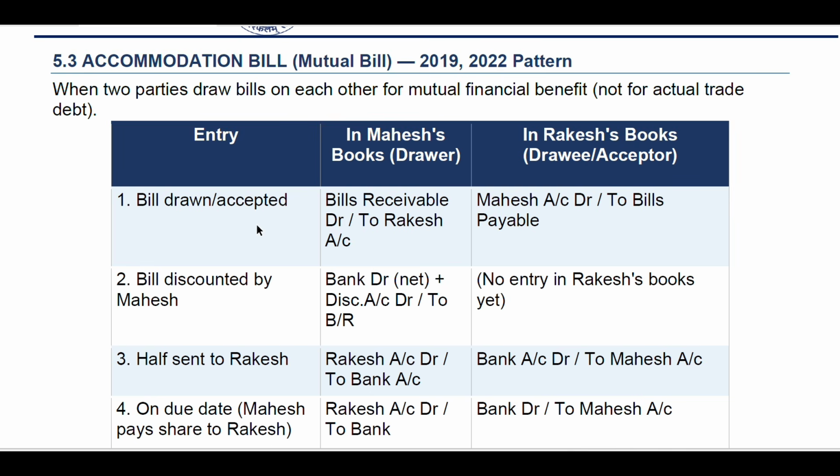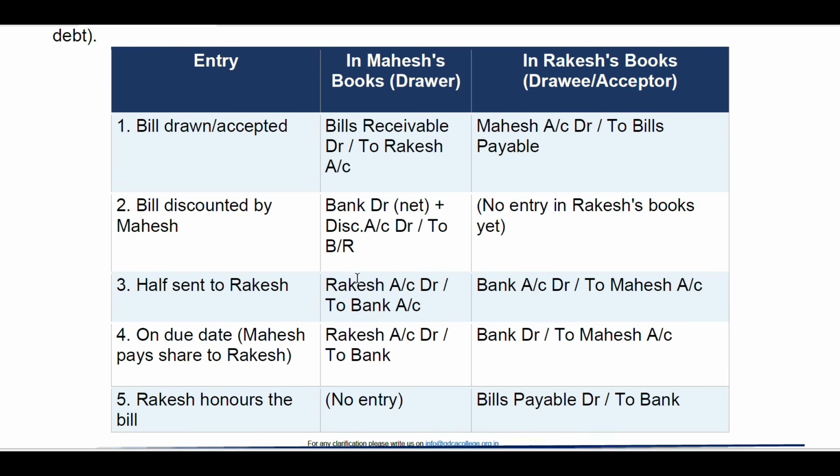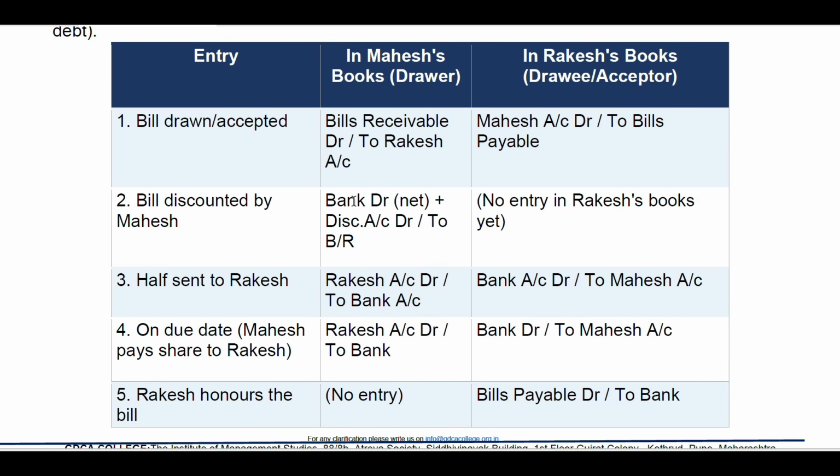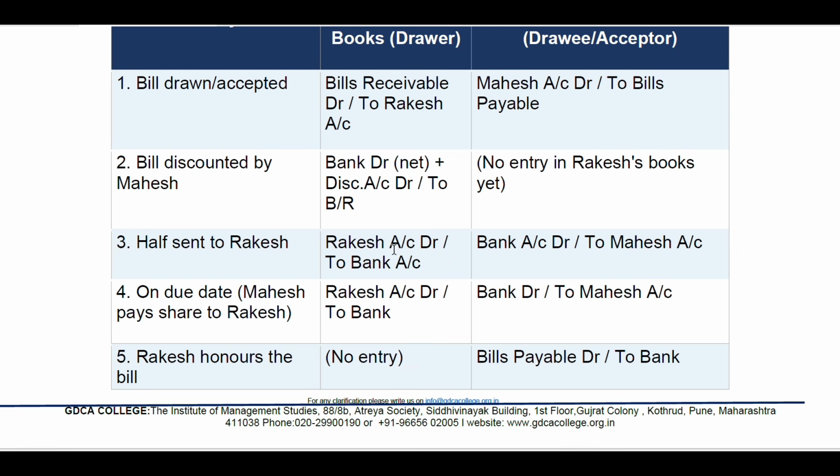So the bill drawn and accepted in Mahesh's books will be: bill receivable debit side, to Rakesh account. Mahesh account debit to bill payable, likewise in the acceptor's books. Bill discounted by Mahesh: bank debit, net plus discount, whatever discount amount is given, account debit to bill receivable. No entry in Rakesh's books yet. Half sent to Rakesh: Rakesh account debited to bank account, and debit to Mahesh account in Rakesh's books.